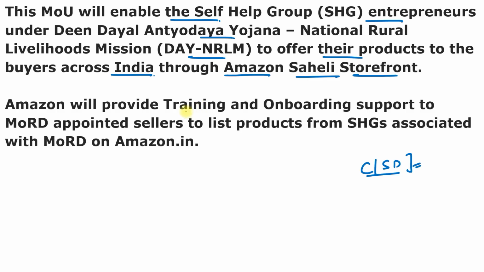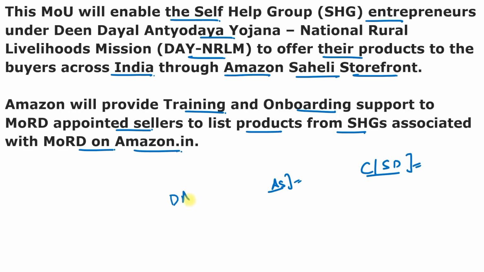And Amazon will provide training and onboarding support to the Ministry of Rural Development appointed sellers to list products from the self-help group associated with the Ministry of Rural Development on Amazon.in. Even the Ministry of Rural Development, Amazon will conduct joint workshops for the awareness creation and assist the sellers in listing their products and to unlock growth levers to grow their business on Amazon.in.